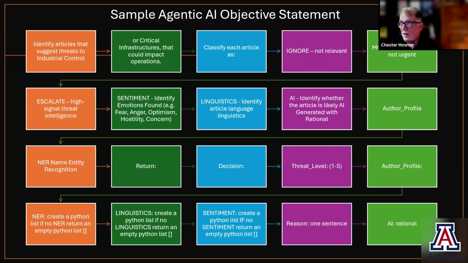We want to get that information. We want to know if the article was AI generated. We want to get information about the author and each of the names that are associated with it. We want the threat level. We want the author profile. We want all of that, right? So we want to build an objective statement that would basically provide that for us.